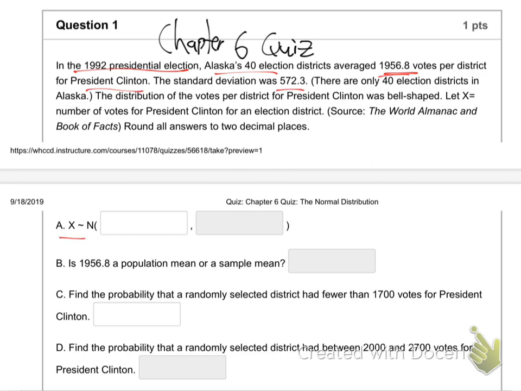All right, come on down to part A. What kind of distribution is it? There's the big N. It's a normal distribution. What do we always put in those boxes? Mean and standard deviation, right? Same thing here. The mean, it's saying average. That's the mean right there. Mean is average. 1956.8. And the standard deviation, right there, 572.